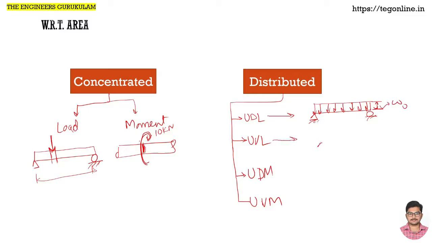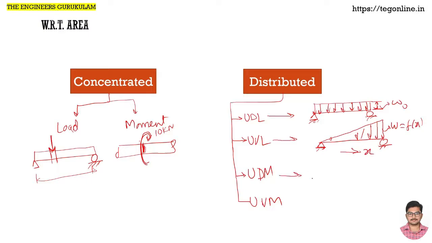When I say varying, it can be either positive or negative. In this example, I am showing you a positive one. It uniformly varies. That variation is linear or uniform. So gradually it is increasing in a linear fashion. That means it is a function of x, where x is in the direction of length. That is uniformly varying load.